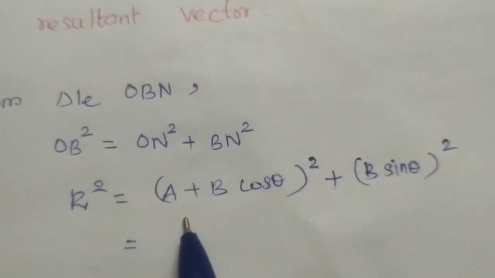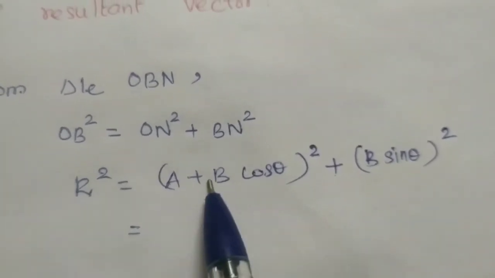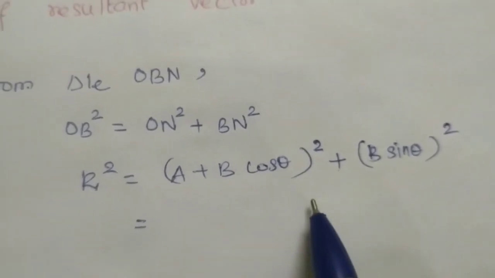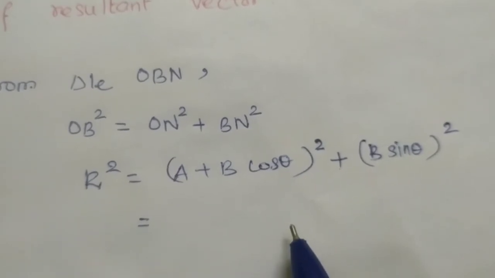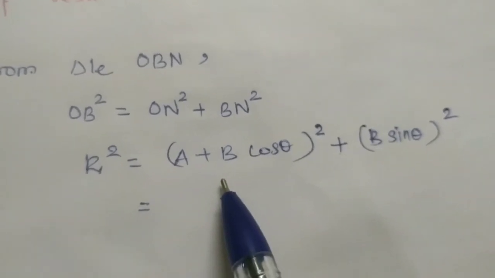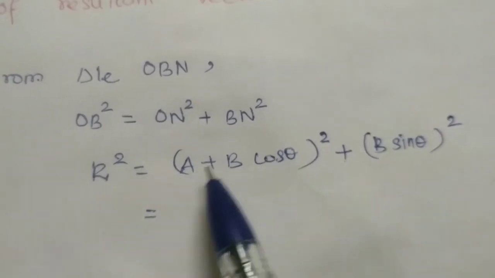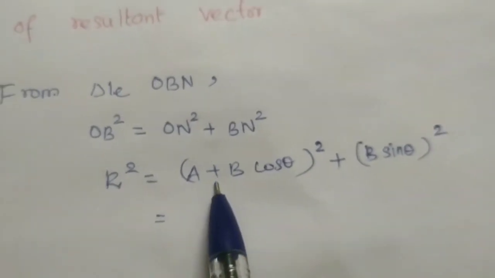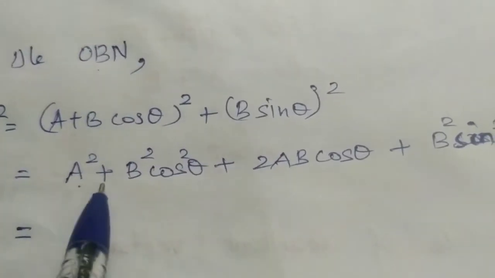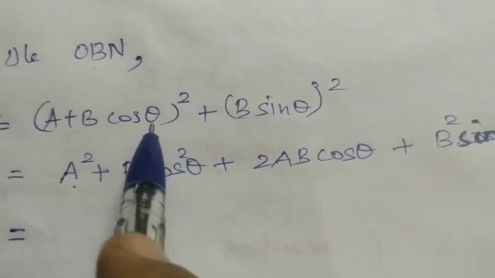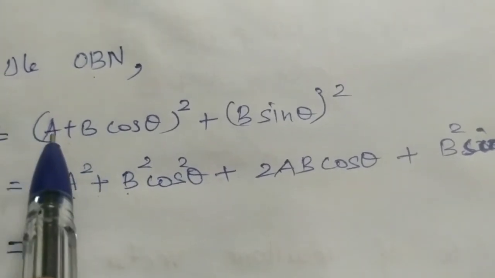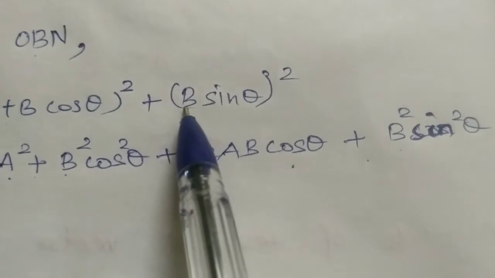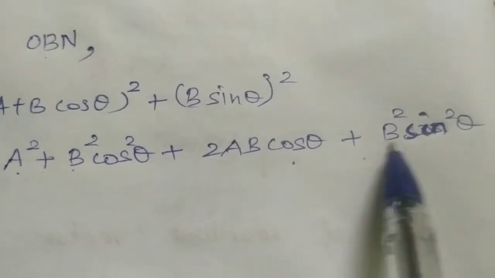Okay. So we are now going to expand this A plus B cos theta the whole square as A plus B the whole square. You must have studied the formula, isn't it? A plus B the whole square formula. What formula? A plus B the whole square is equal to A square plus B square plus 2AB cos theta. So in the same way we are going to write this. A square plus B square cos square theta plus 2AB cos theta. Plus B square sin square theta. When squaring B sin theta, we can square both separately.